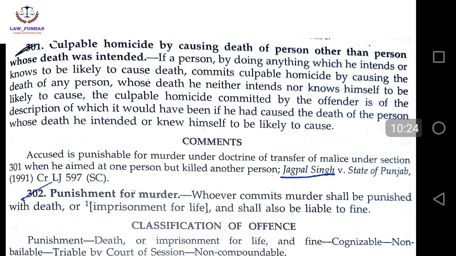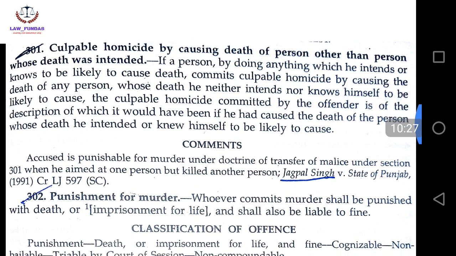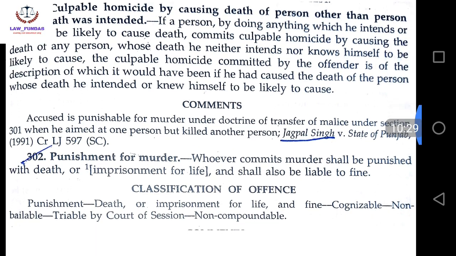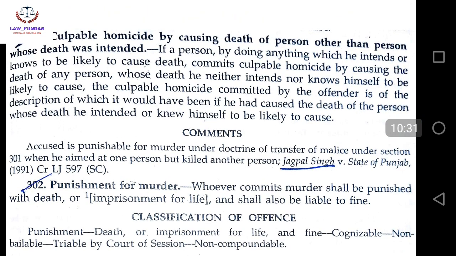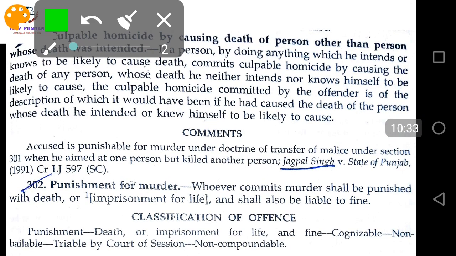So he will be punishable the same as if A had killed the person he was intending. Okay, so what will be the punishment for murder? We have discussed murder in 300, and here is the punishment for murder: whosoever commits murder shall be punished with imprisonment for life and fine, or both.